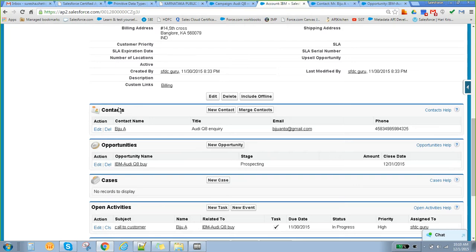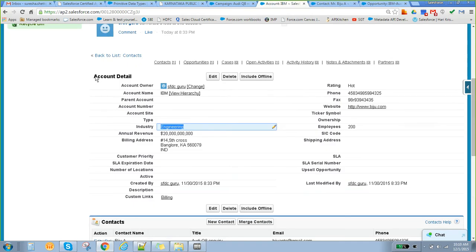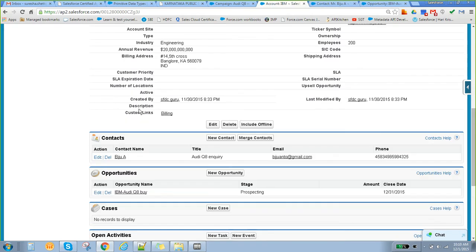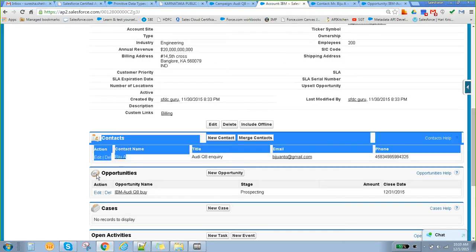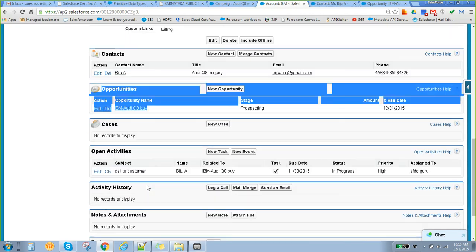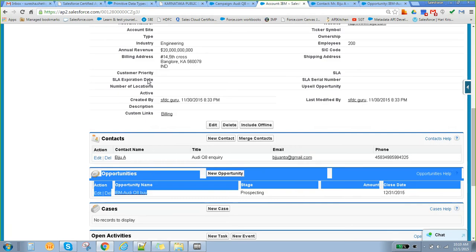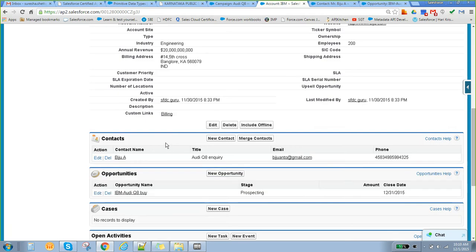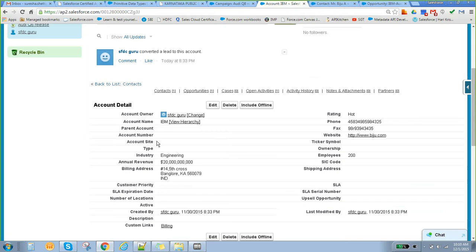This is about account. If you go to account, it is a parent. For that reason, it is showing all the contacts and related opportunities here. Okay. Clear? Yeah. Contact and opportunity. Any question?